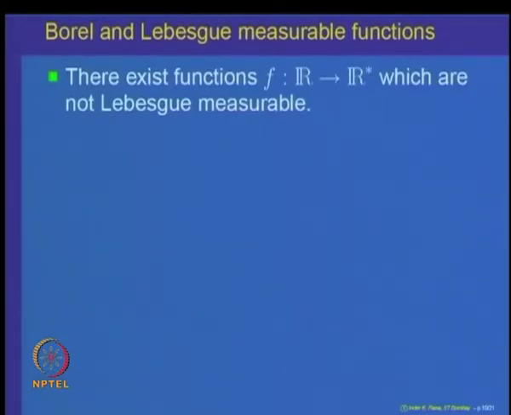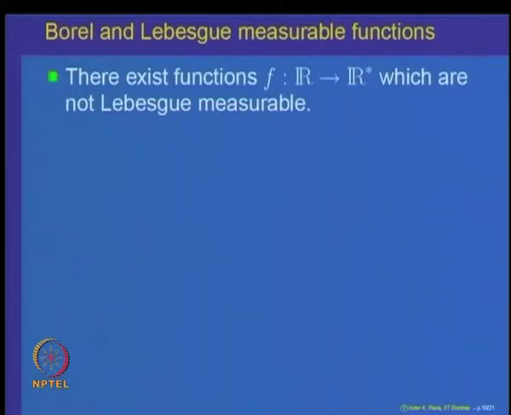So, we showed that every Borel function is Lebesgue measurable. Now, there exist functions from R to R star which are not Lebesgue measurable. To prove that, we have to only observe that there are sets which are not.